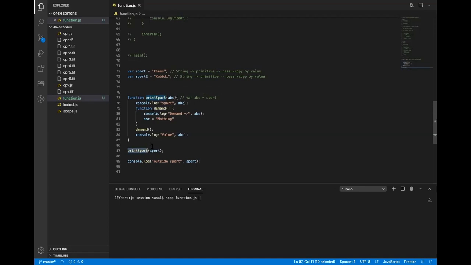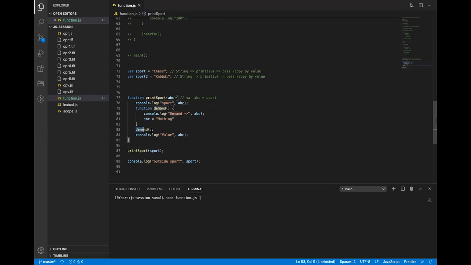This function is called with the parameter sports, and sports is a string, which is a primitive. Primitive basically means it will be passed by value, so a copy is passed here. Internally JavaScript will define something like this. Now this will print sports, chess. Chess, right? Okay, chess.